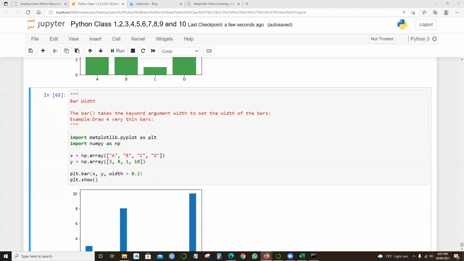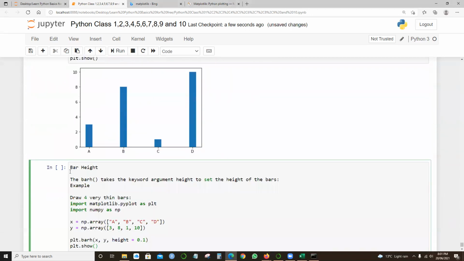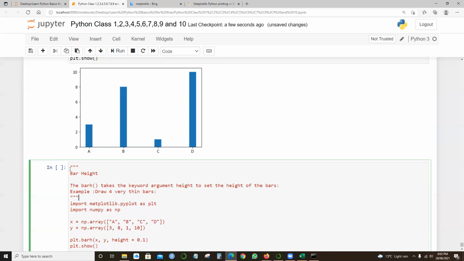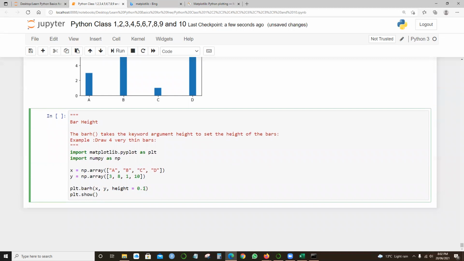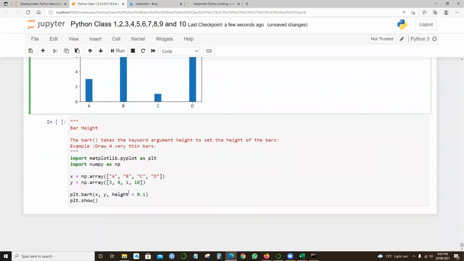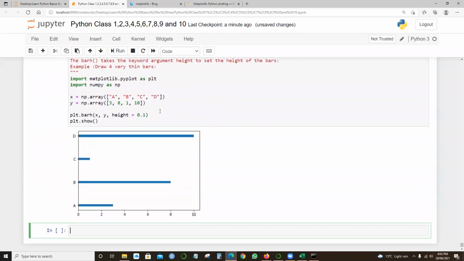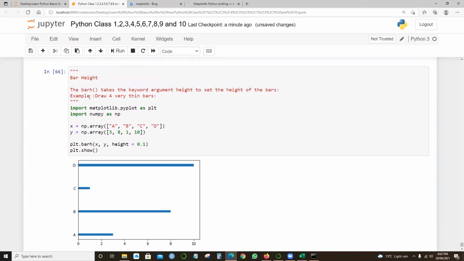You can also specify the height instead of the width as well, just in case you think the bar height should be set. Example: draw 4 thin bars. So here, x comma y height. This time I said width, right? This time I say height, okay? So you can specify how much height. So 0.1